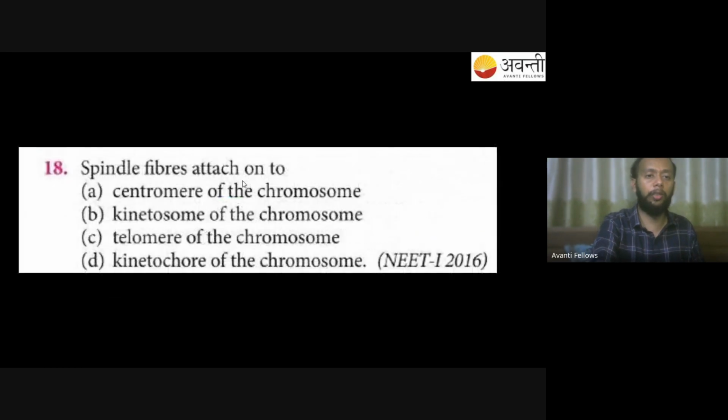These are the few questions we can have a look at quickly. So we are done with the mitosis. We have started with the prophase.